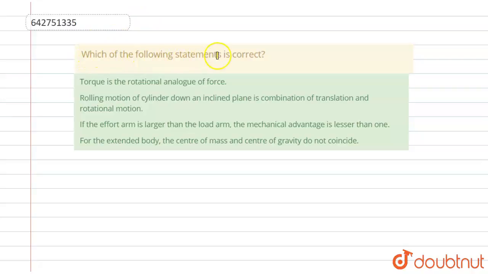Hello students, here is a question. Which of the following statement is correct? Torque is a rotational analogy of force. Rolling motion of cylinder down an inclined plane is combination of translation and rotational motion. If the effort arm is larger than the load arm, the mechanical advantage is lesser than 1. For the extended body, center of mass and center of gravity do not coincide. So it has 4 statements.